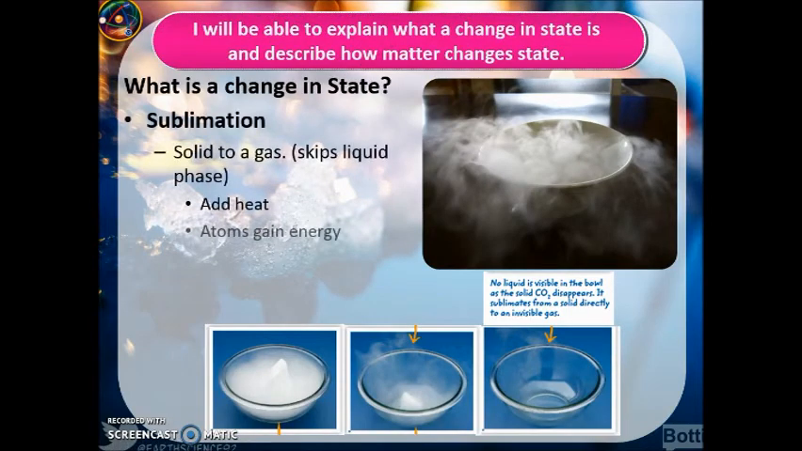Sublimation is going from a solid to a gas. This is our new one. It completely skips the liquid phase. We had so much heat that the atoms gain so much energy they completely skip over the liquid phase and they escape as a gas in the air. One example is dry ice.